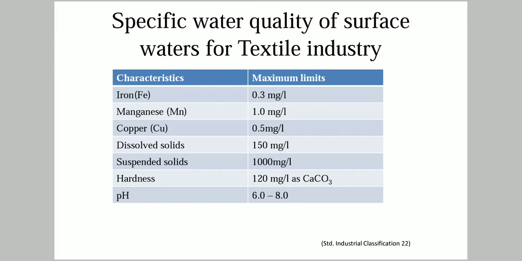It should not be more than 0.3 milligram per liter. Manganese should be 1.0 milligram per liter. Copper should be 0.5 milligram per liter. Dissolved solids 150 milligram per liter. Suspended solids should be 1000 milligram per liter. The pH of water should be between 6 and 8.0. Hardness should be 120 milligram per liter as calcium carbonate.